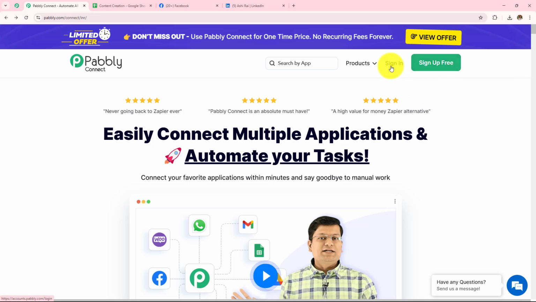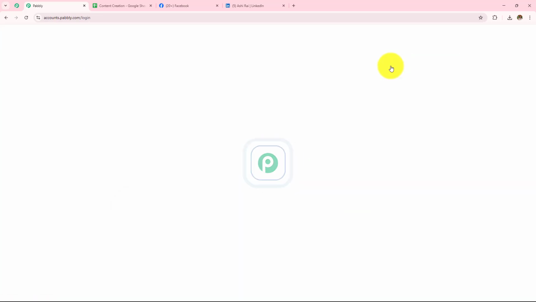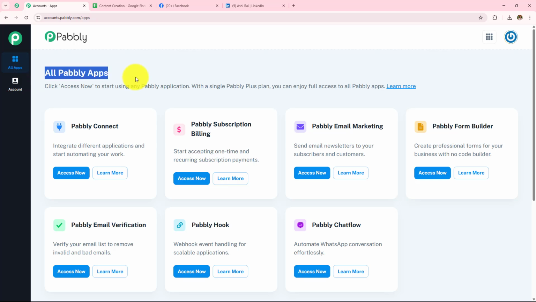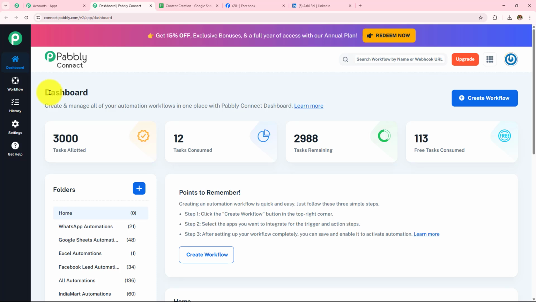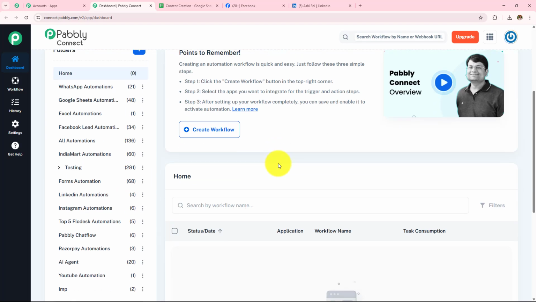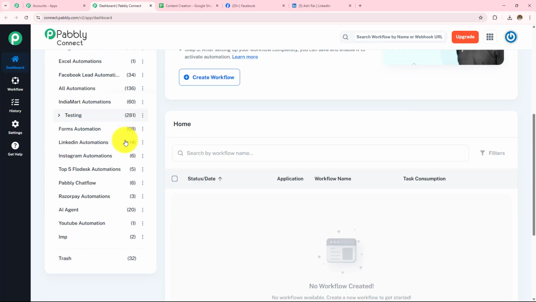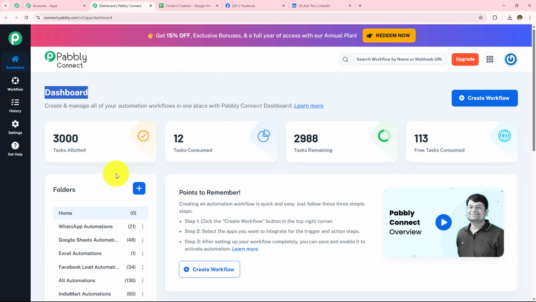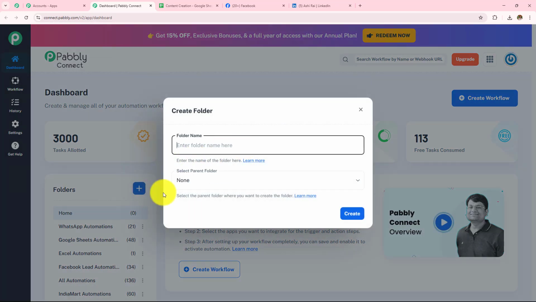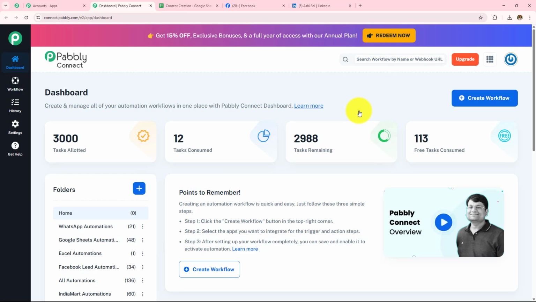As I'm an existing user, I'll click on this sign in. And here all Pabbly apps page has appeared, which is showing me all the Pabbly applications. Here I'm going to click on this Pabbly Connect Access Now. And it has taken me to this dashboard where I will be able to find all my workflows over here and all the folders which I have created over here. Now if you want to create a new folder, simply click on this plus icon, and from here you can create a new folder. For now, I want to create a new workflow, for which I need to click on